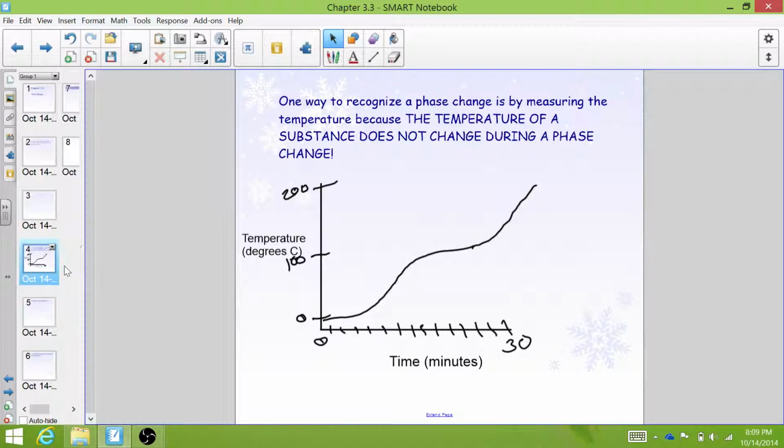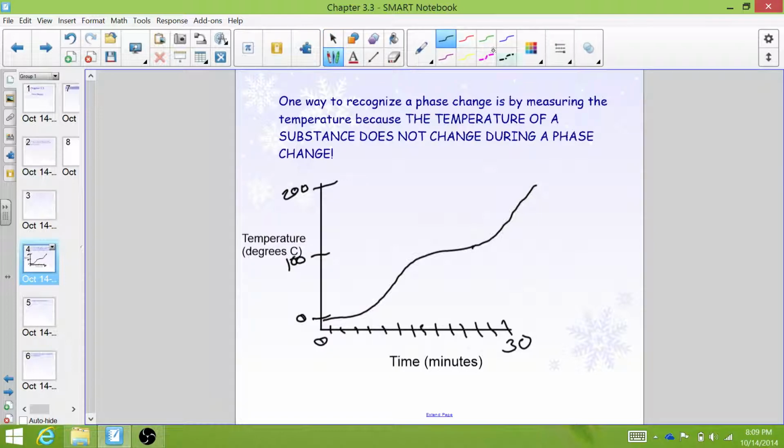As an example, I have a picture here. I have time on my x-axis and I have temperature on my y-axis. And what I'm doing here is I'm taking solid water, ice, and I'm heating it up over time until I can get to gaseous water. As I do that, I have to put heat into this. And I'm putting in heat energy the entire time.